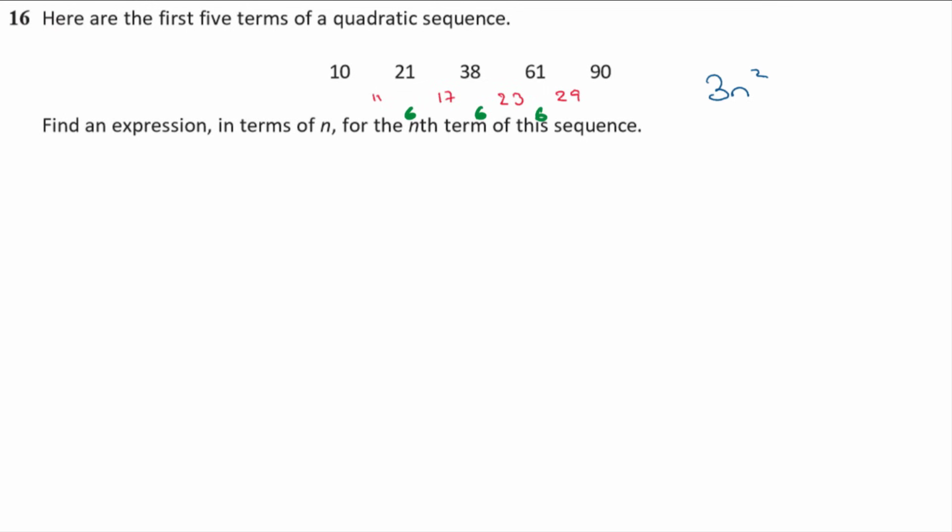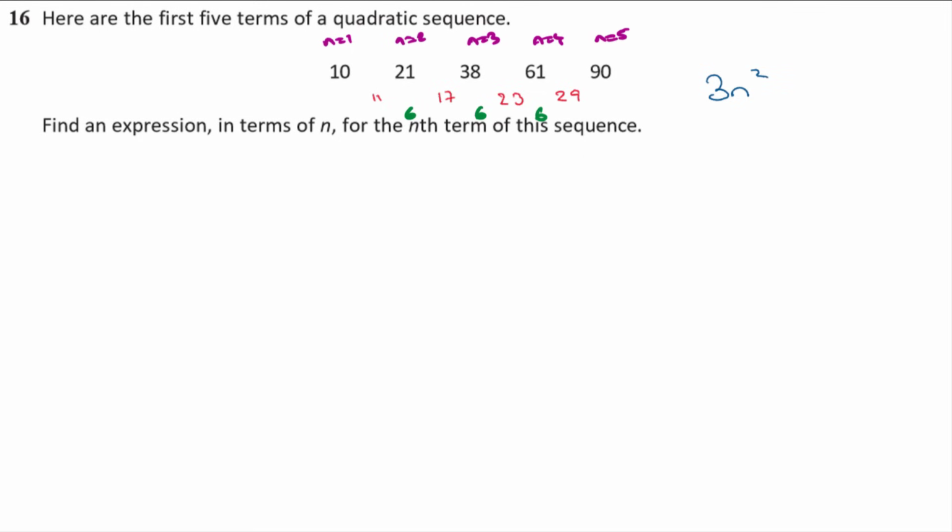And then you have to work out the rest. You have to work that out and take it away and all that sort of palaver. But actually there's a different way that you can do it that I want to show you. Well, maybe let's just finish this method off first, and then I'll show you the alternative way of doing it, which I think is nicer. So 3n squared. Remember this is when n is 1, n is 2, n is 3, n is 4, n is 5.